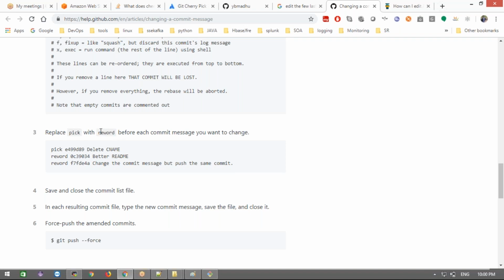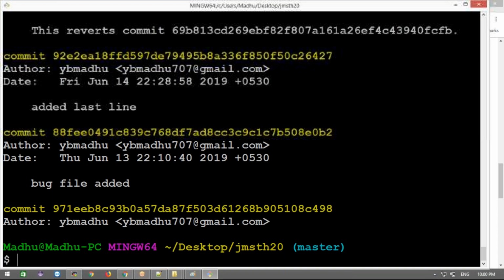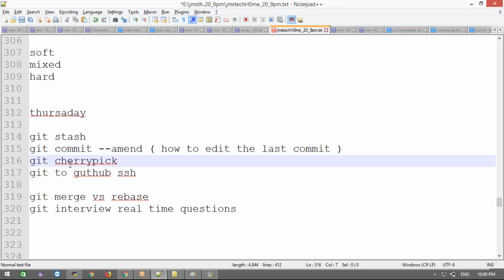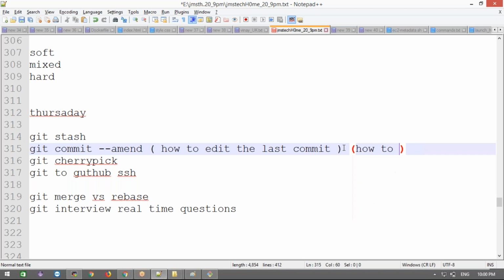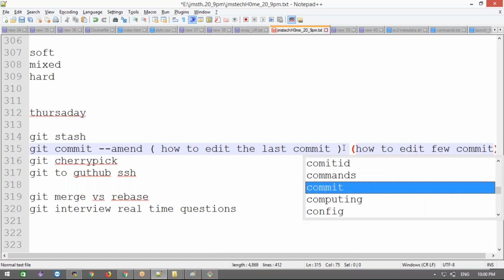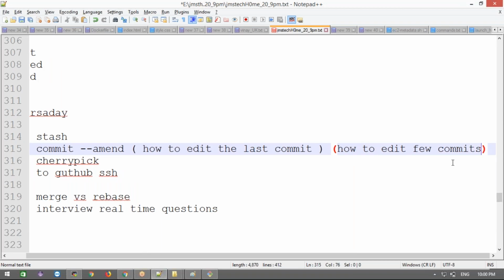You need to use the reword option. Okay, I will check it. I will check it, guys. I will let you know tomorrow. Okay, these are the options completely. Remind me tomorrow if I forgot. Okay, and then I will discuss. This is for the last: the question is how to edit a few commits, not only one commit. I want to edit a few commits. How to use this? How to edit a few commits? Okay, just remind me tomorrow of this question. We'll give the answer also.